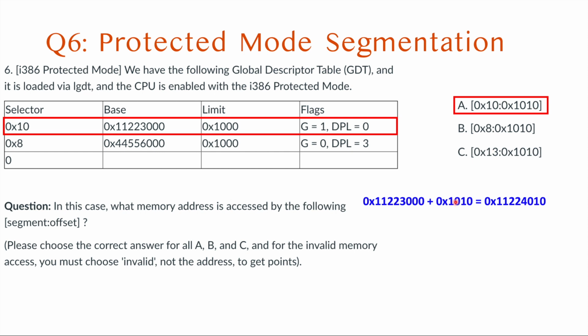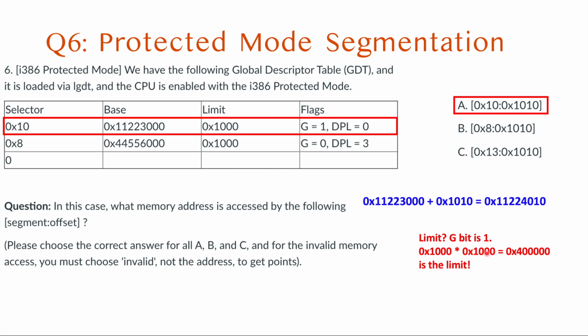If we calculate the resulting address, that will be 11122, 3 plus 1 is 4, so 11124010. To check if this address is inside the limit, we need to look at the G bit. Even if the offset is bigger than the limit, if the G bit is 1, then we need to multiply the limit by 4096, which is hexadecimal 1000.